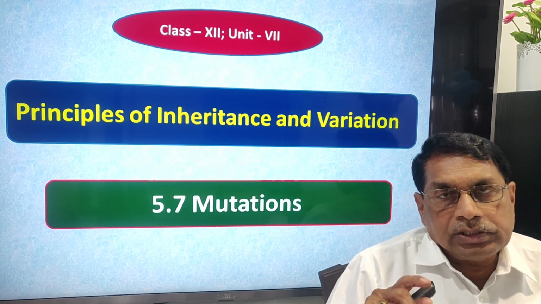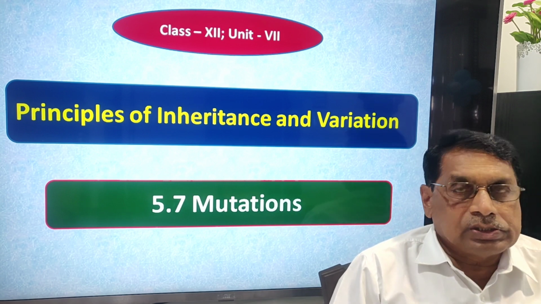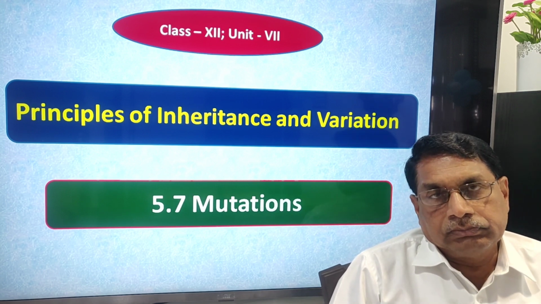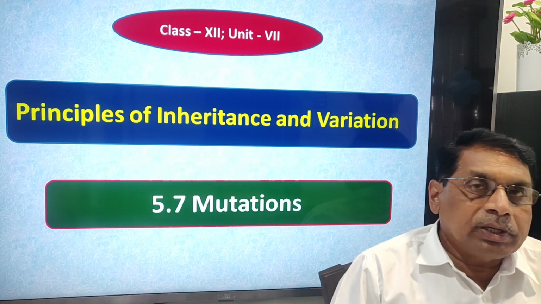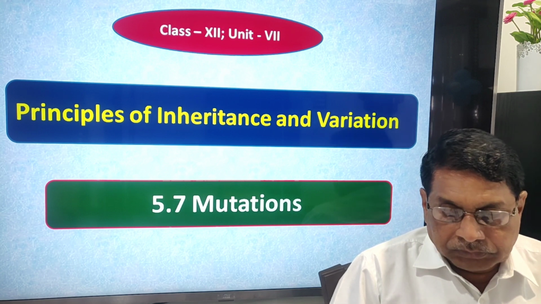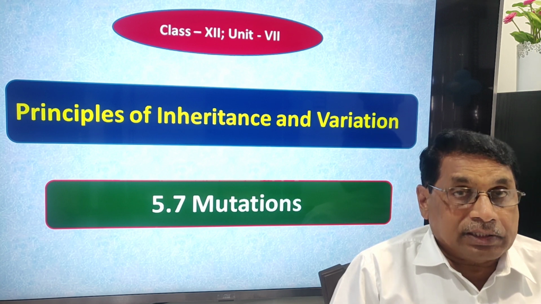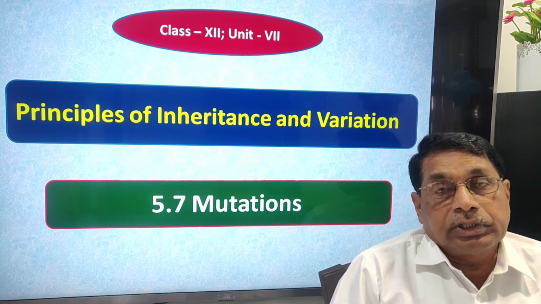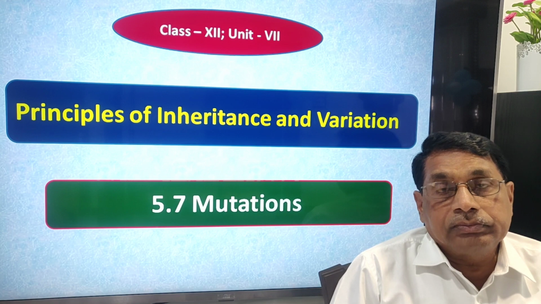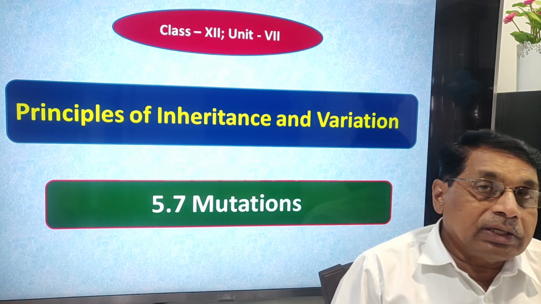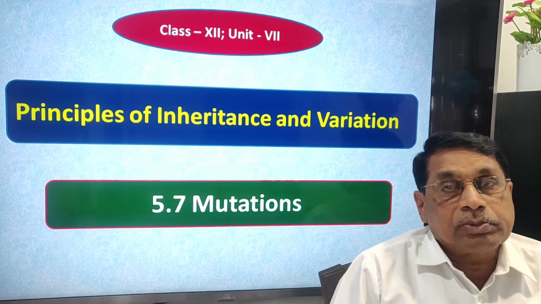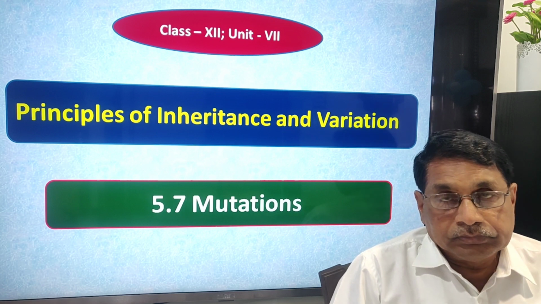In this direction, three theories are noteworthy. One proposed by Lamarck, the theory of inheritance of acquired characters, taking the example of the giraffe. Second, the natural selection theory proposed by Charles Darwin.